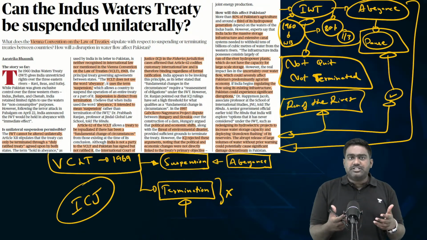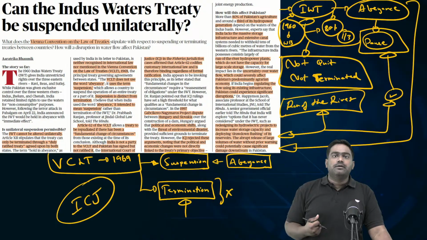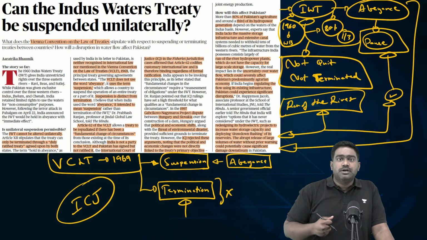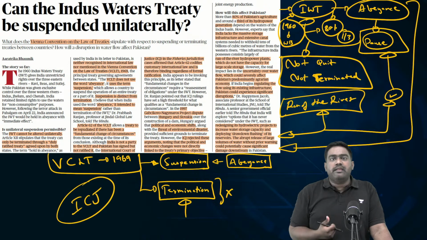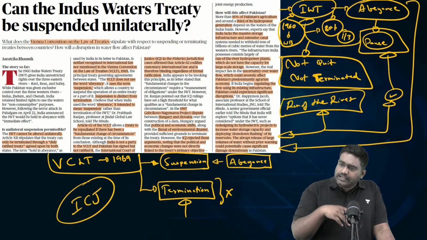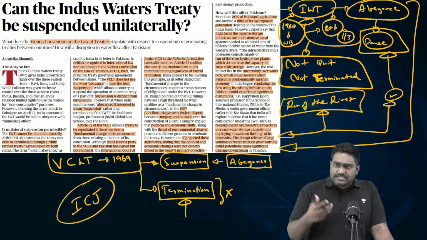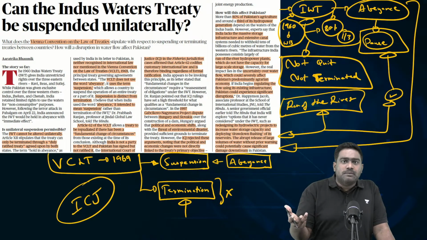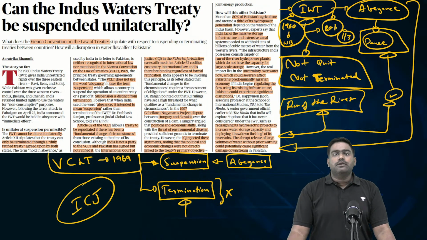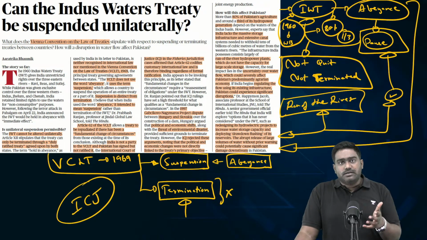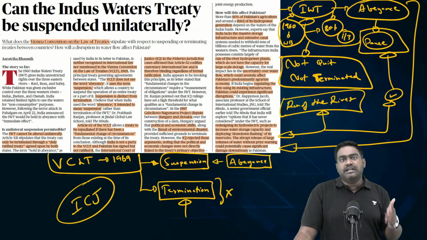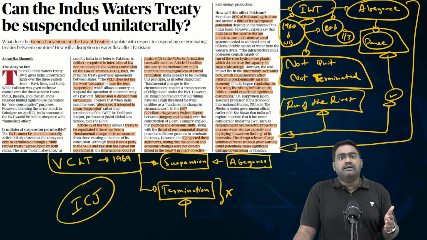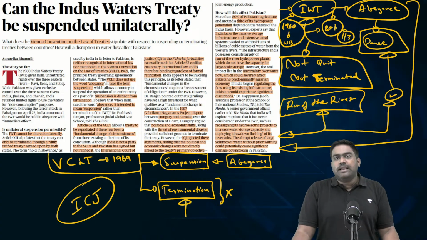When you say fundamental changes, it means, let's say, water flow has been affected because of climate change due to inadequate rainfall. That is a fundamental change. Then the treaty has to be renegotiated. The older treaty is no longer relevant. Or let's say the countries which had signed the treaty no longer exist. Maybe the country has broken apart or new countries have formed. Then fundamental changes have occurred, which means the treaty has to be renegotiated or a new treaty has to be signed. So under international law, terminating a treaty without basis is not seen as valid.